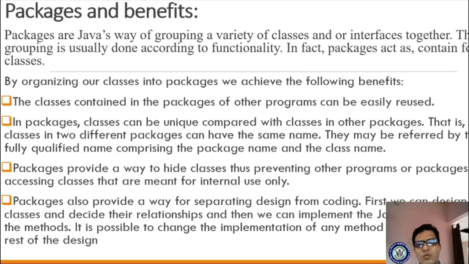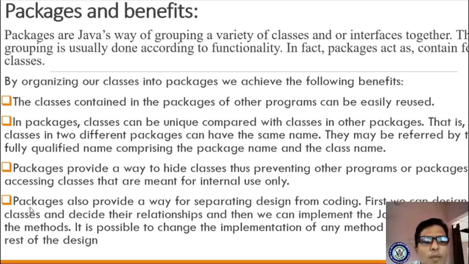Likewise, I can protect my source code and my program. That is why it is used to hide, preventing other programs or packages from accessing classes. Next we will see how to hide our class.